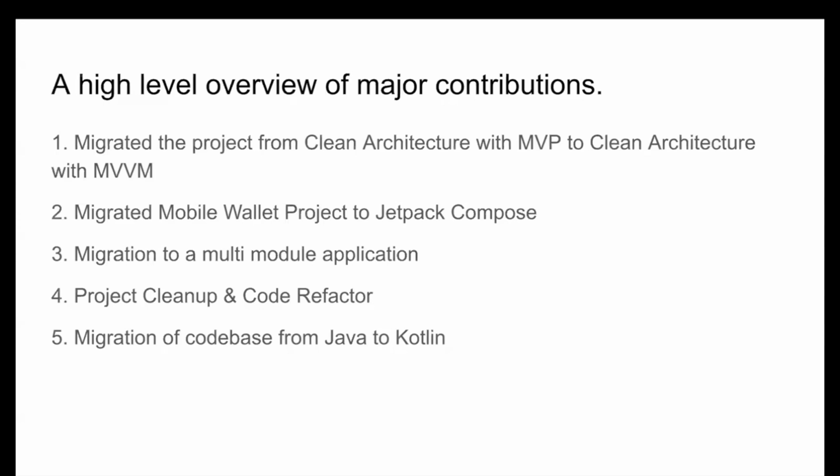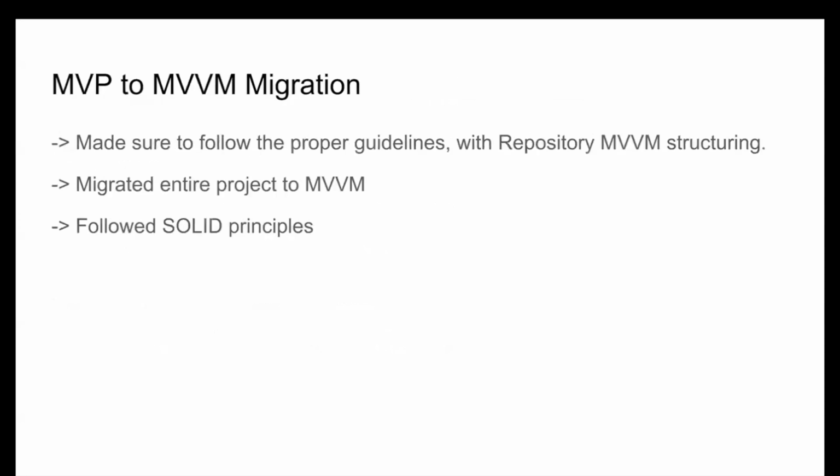Moreover, we have migrated our project to Compose, and to a multi-modular project, which has its own benefits. We have also cleaned up and refactored a lot of code during the past one and a half, two months or so. And migration of the code base from Java to Kotlin was another major aspect that we did way before GSoC.